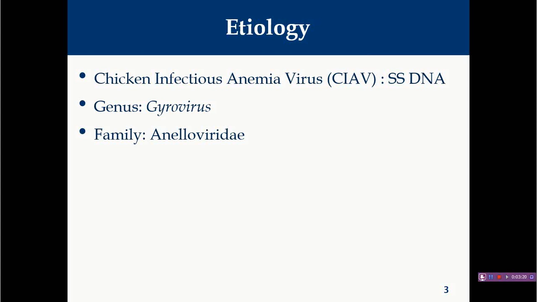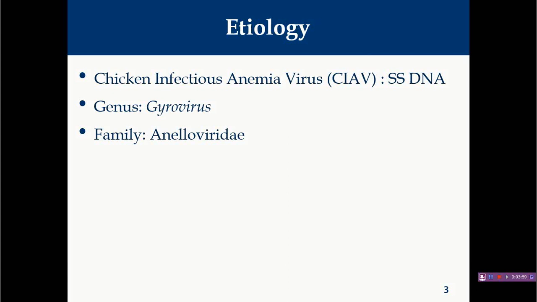So, the etiology: the chicken infectious anemia virus is responsible for development of this disease. This is a single-stranded DNA virus, belonging to genus Gyrovirus, family Anelloviridae. So here you have to remember this thing. In the past, this virus was classified into family Circoviridae because this particular virus has circular DNA. But in the recent 2018 or probably 2017 classifications, this virus is now classified into another family known as Anelloviridae.